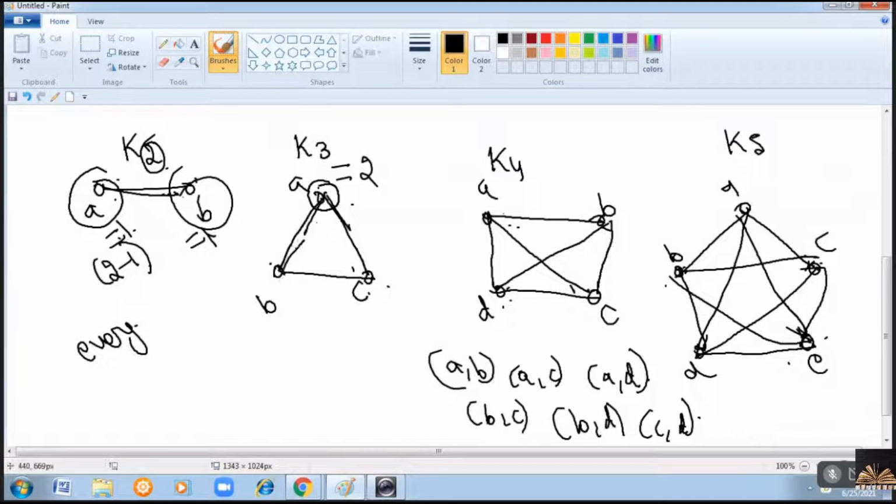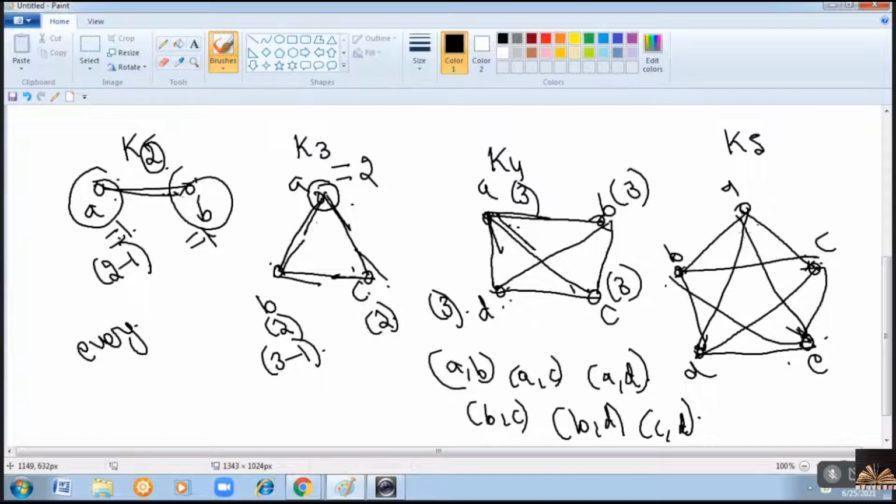Degree of B is 2. Degree of C is also 2, right? So I can write this 2 as 3 minus 1. Now for K4, the degree of A is 1, 2, 3. Similarly, for all the vertices, the degree will be 3 only, and you can write this 3 as 4 minus 1.